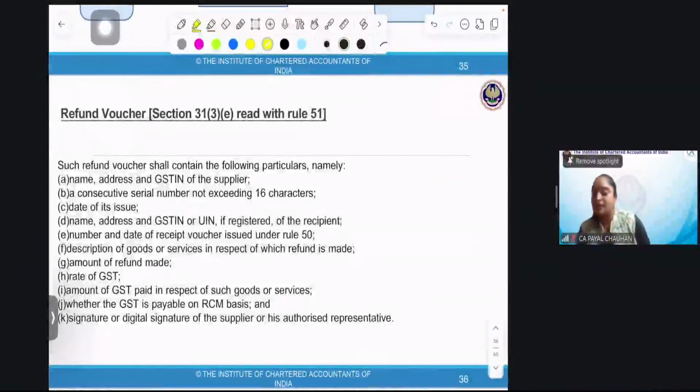Further, see, a refund voucher shall contain the following particulars: name, address, GSTN of the supplier, consecutive number not exceeding 16 characters, date of issue, recipient's GSTN and UIN number, and the date of the receipt voucher issued under Rule 50.